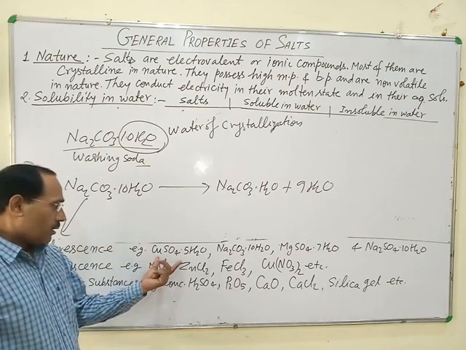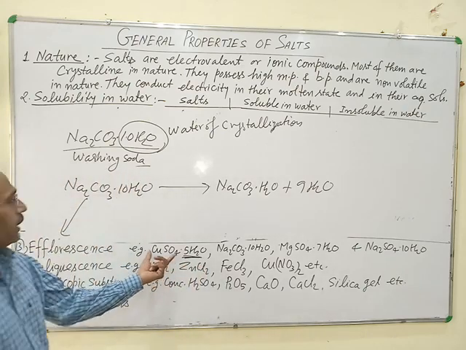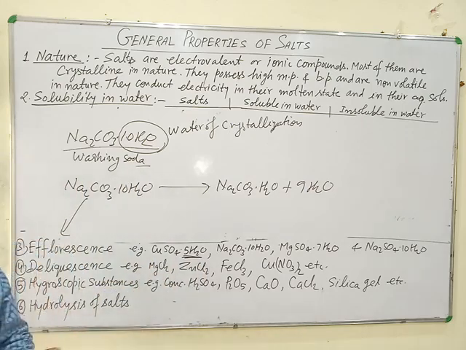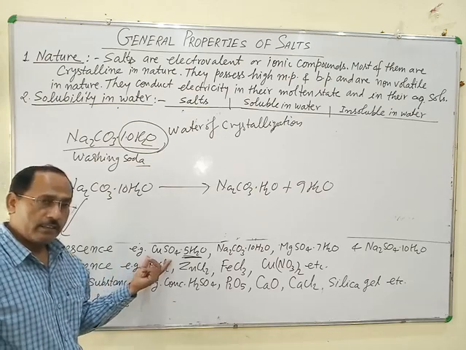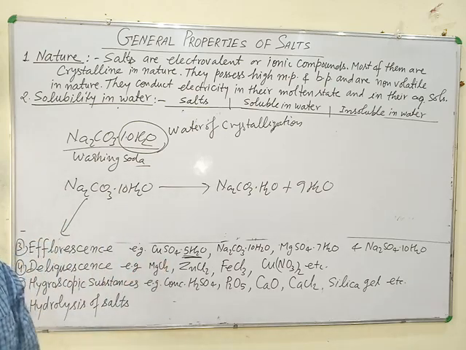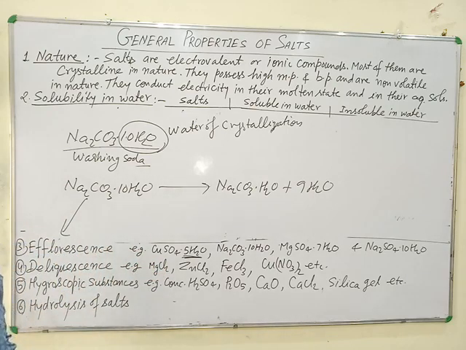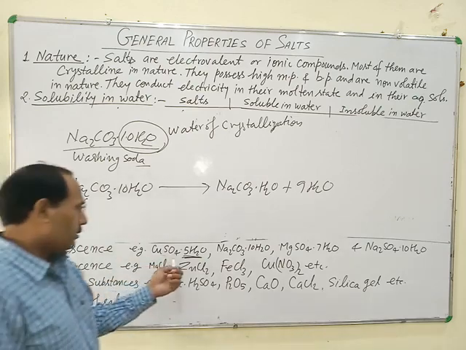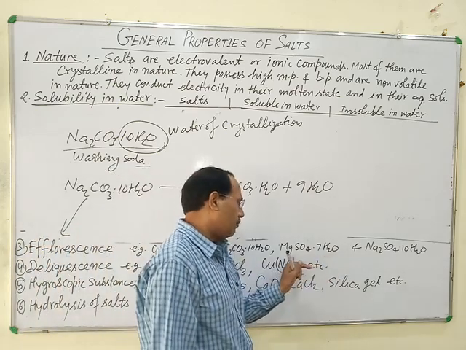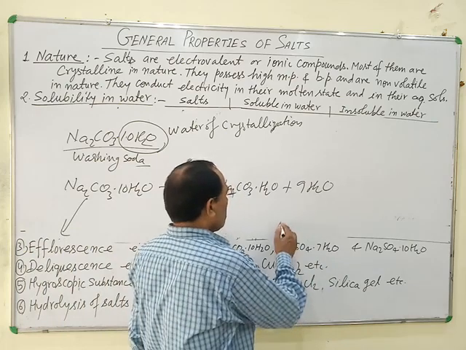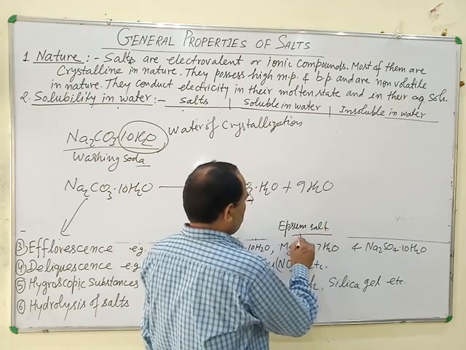So this is a very simple rule to identify whether a salt exhibits the phenomenon of efflorescence or not. If the salt is hydrated, it shows the phenomenon of efflorescence. If the salt is anhydrous, it cannot show the phenomenon of efflorescence. So this is pentahydrated copper sulfate, decahydrated sodium carbonate, heptahydrated magnesium sulfate. It is also known as Epsom salt. This is called Epsom salt.